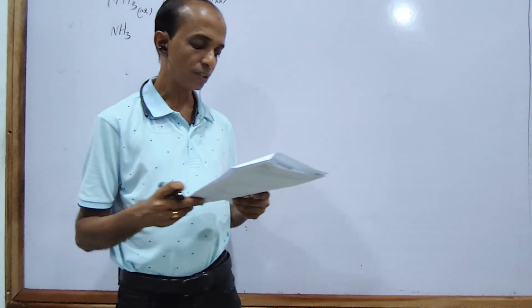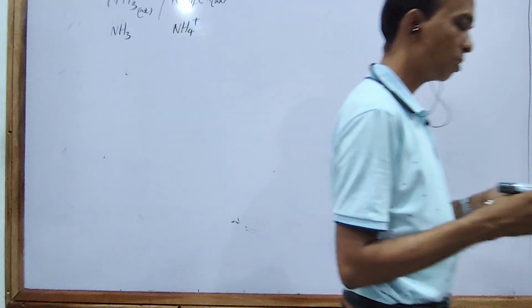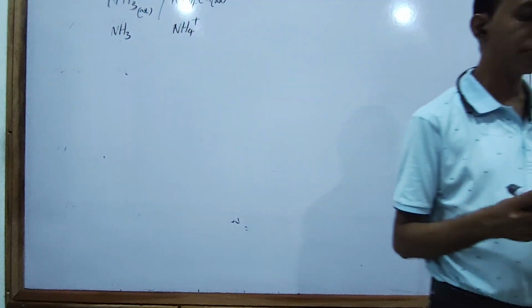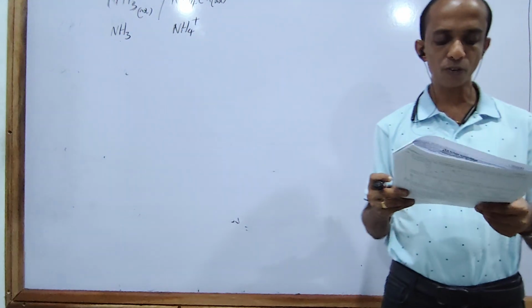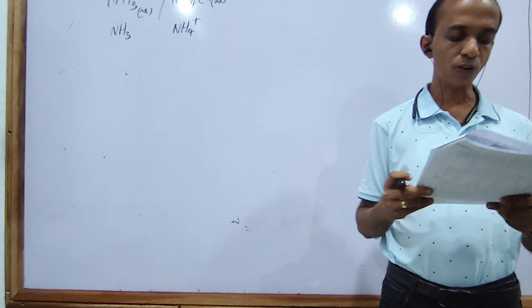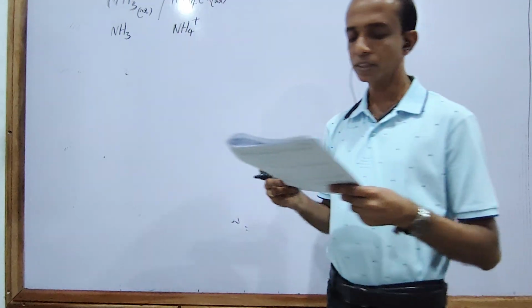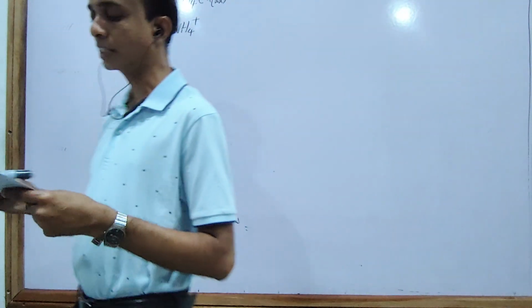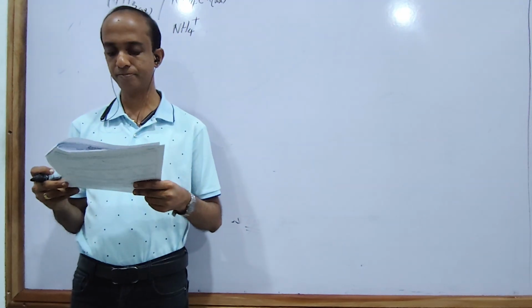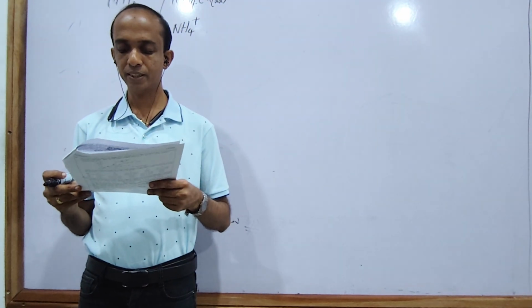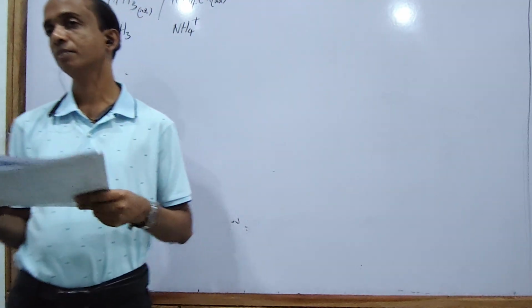Third one: when a small amount of 0.1 mole per cubic decimeter NaOH is added to a given volume of a mixture of acetic acid, CH3COOH, that means ethanoic acid, and sodium ethanoate, the pH change is insignificant.